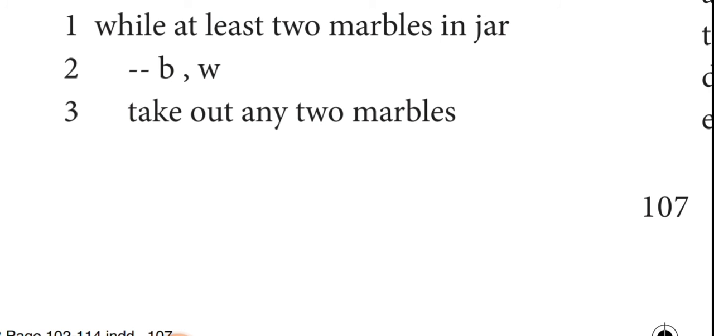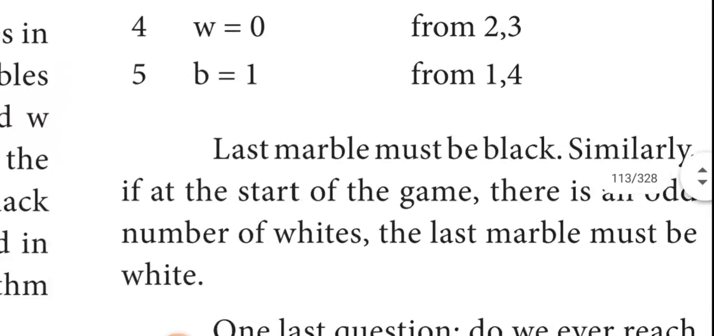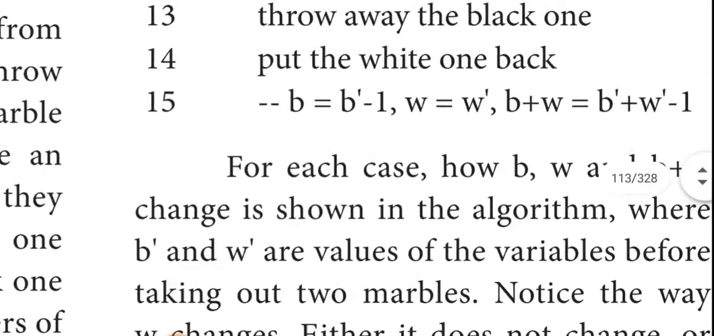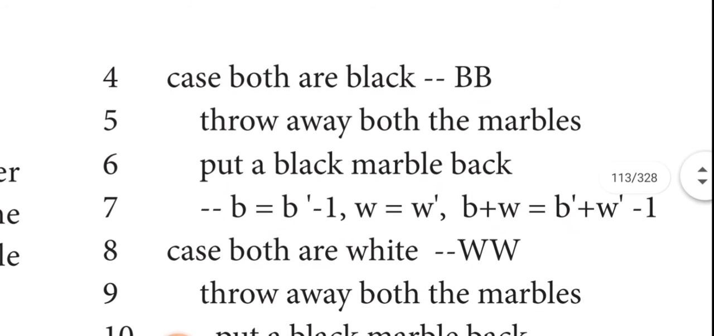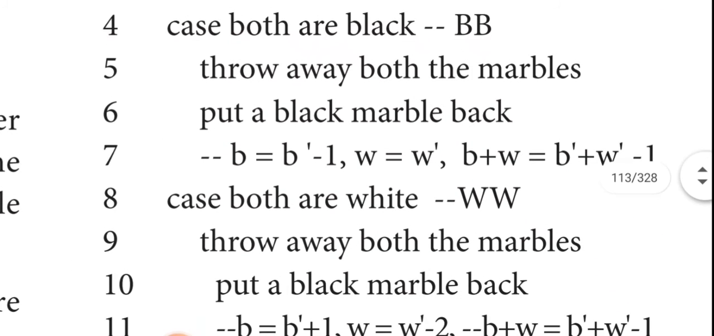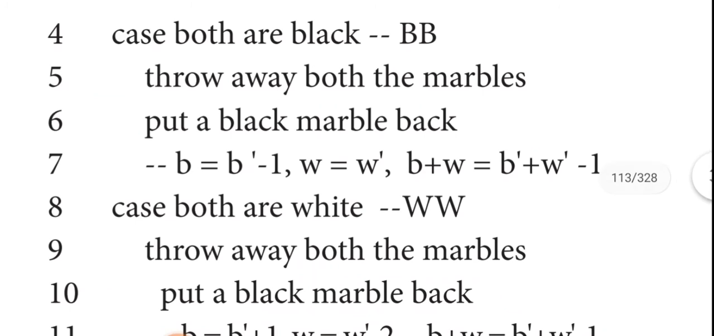Okay, then that is black comma white. Take out any two marbles. We just take those two marbles outside of the jar. Case one: both are black. If both the marbles are black, throw away both the marbles.